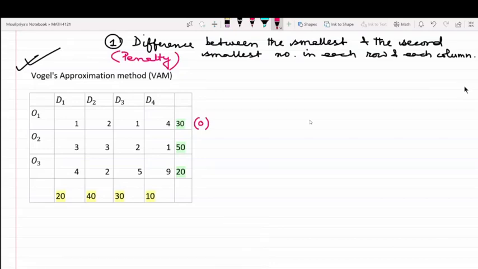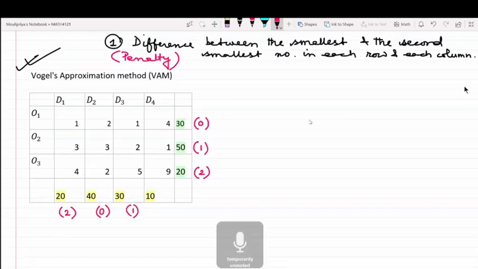Sorry. Second row, what is the penalty? 1. Third row, what is the penalty? 2. First column, what is the penalty? 2. Second column, what is the penalty? 1. Third column, what is the penalty? 0. And fourth column, what is the penalty? 3.